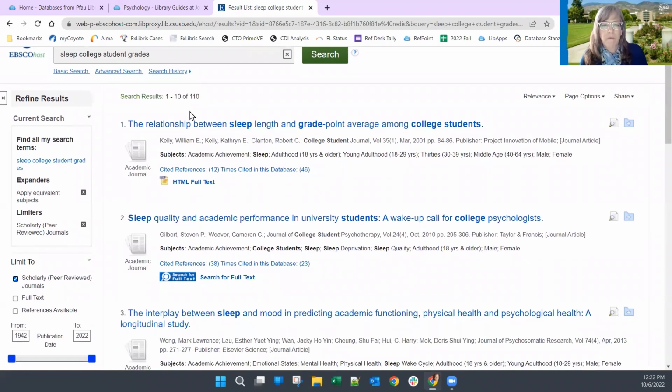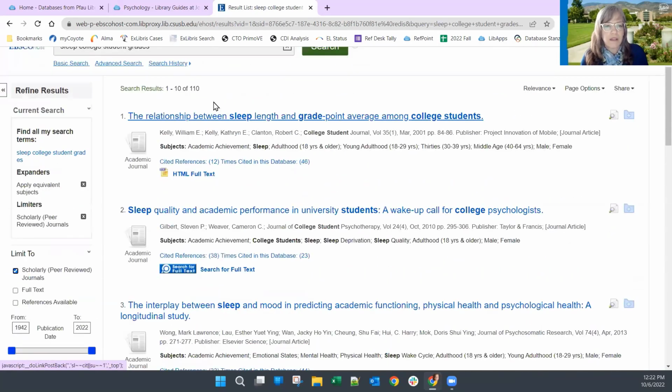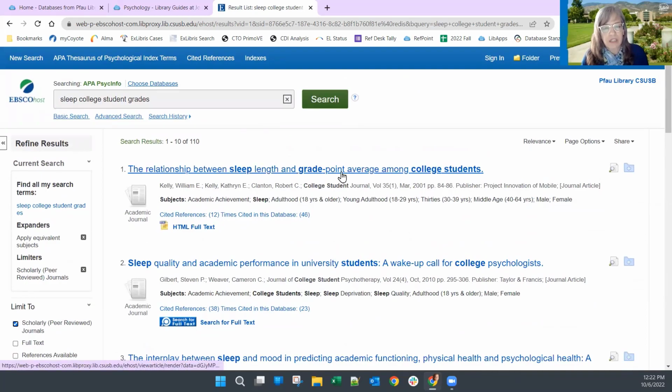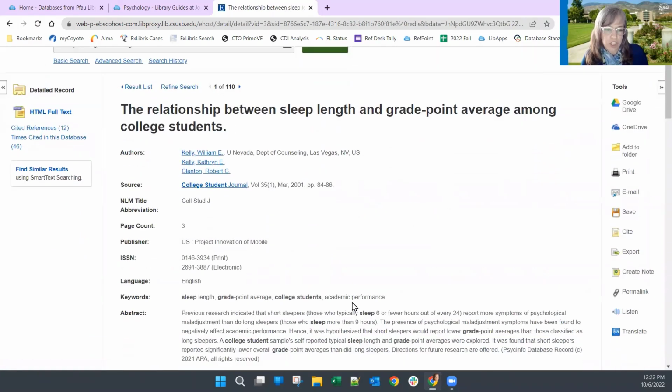Now, I've got, oh, that's interesting. The relationship between sleep length and grade point average. Hey, I don't think I saw that one before. The principle here is the same. You get a little bit about the article on the first page here, and I can click on the title and get the full information about it.